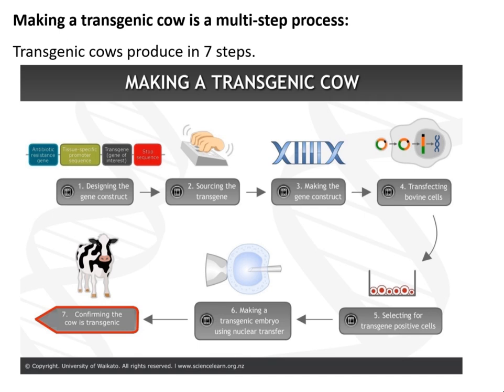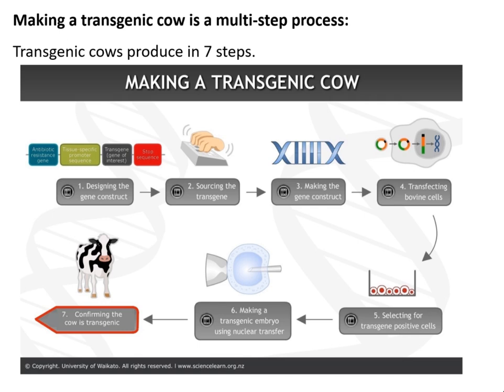The first one is designing the gene construct, second one is sourcing the transgene, third is making the gene construct, and fourth one is transfecting bovine cells. Fifth step is selecting for transgene positive cells. And sixth one is making a transgenic embryo using nuclear transfer.